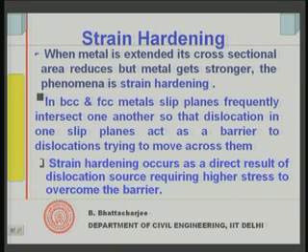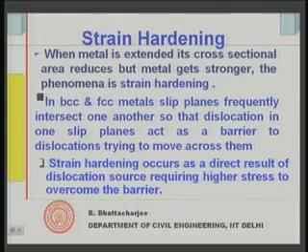Dislocations, because they are crisscrossing, intersect with each other. So, they form a barrier, since slip planes are crisscrossing. They form a barrier to the movement of the dislocation, right. Strain hardening therefore occurs as a direct result of dislocation sources requiring higher stress to overcome this barrier.